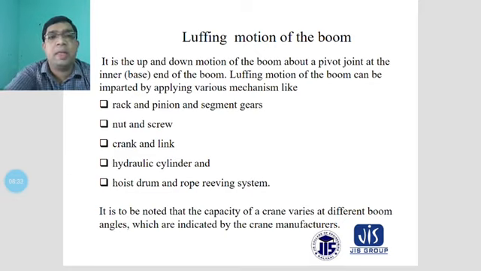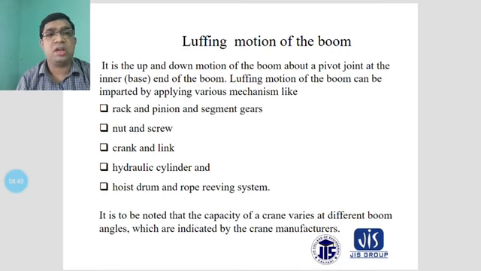In the rack and pinion, the rack gives the motion and the pinion is considered as the follower. The segment gear is also considered for the luffing motion of the boom.